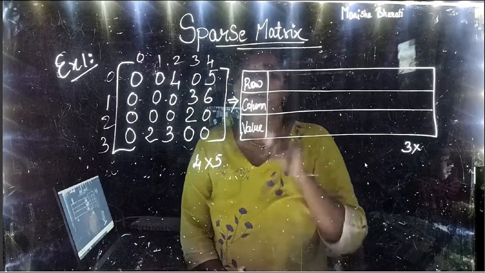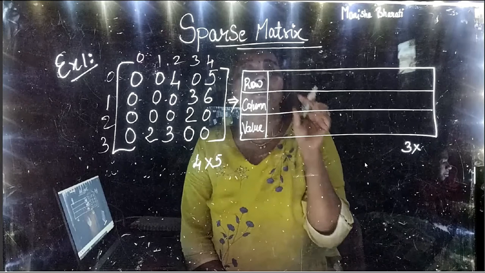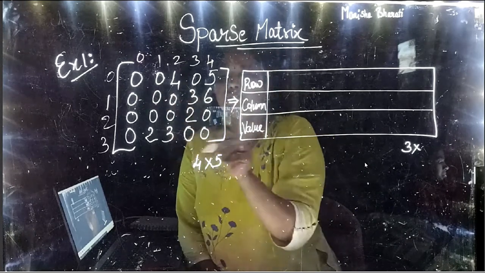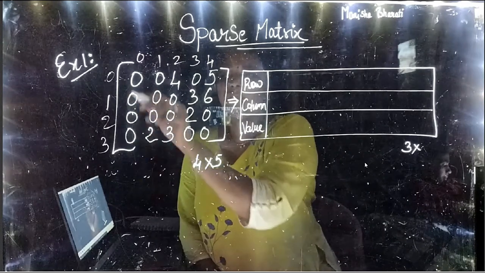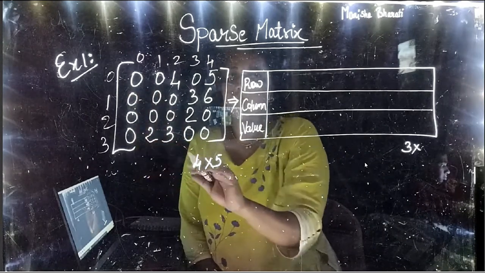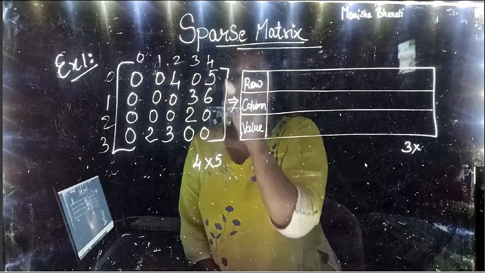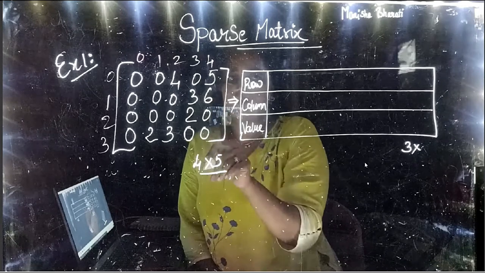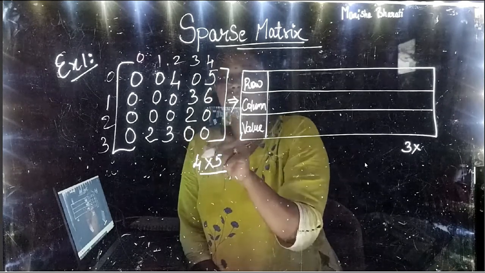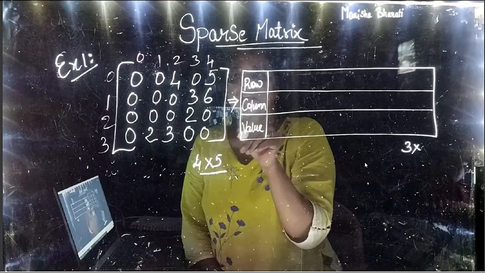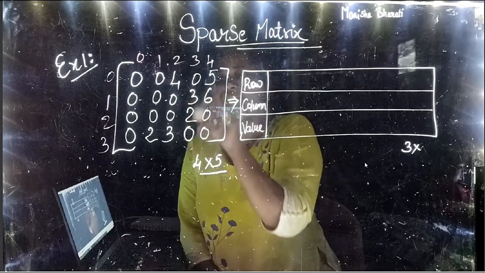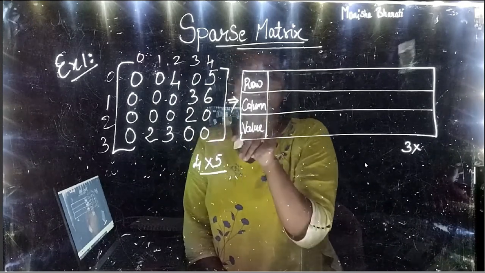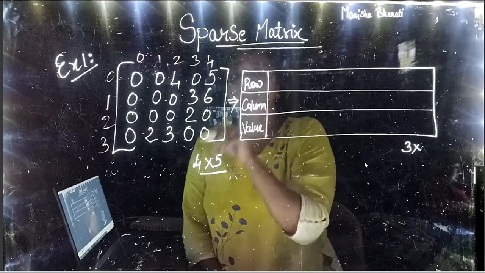Now let us understand this concept using an example. So let us take the first example. Here you can see there are how many rows? 0, 1, 2, 3, 4 rows, and there are 0, 1, 2, 3, 4, 5 columns. So this is a 4 by 5 matrix. Now how to represent this as a sparse matrix? Because we can see there are many zero elements and some non-zero elements. So it could be represented as a sparse matrix using two-dimensional arrays.